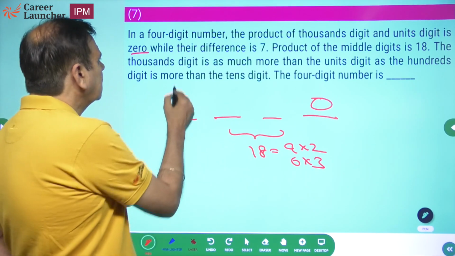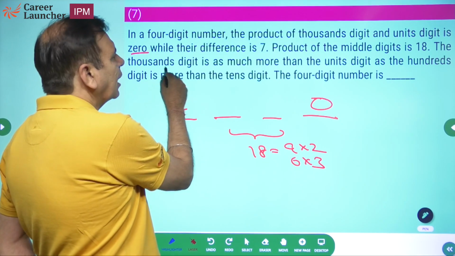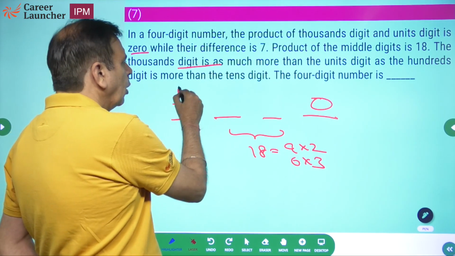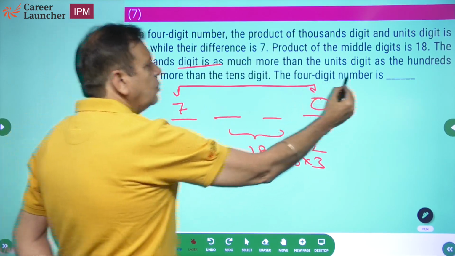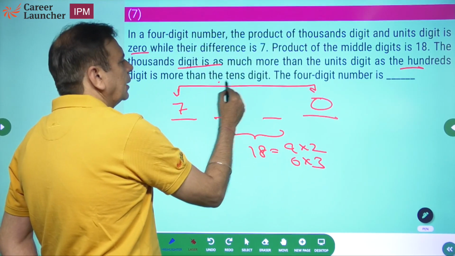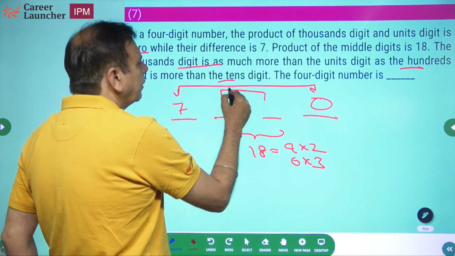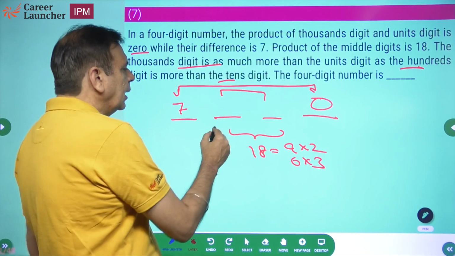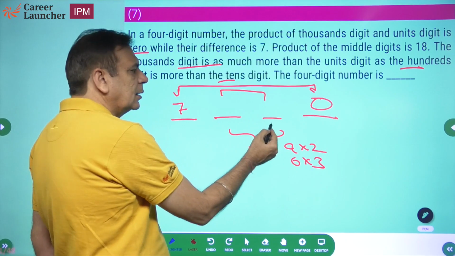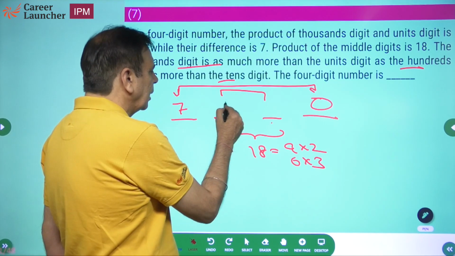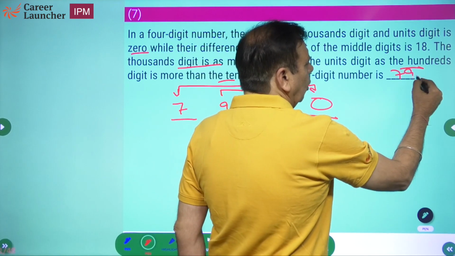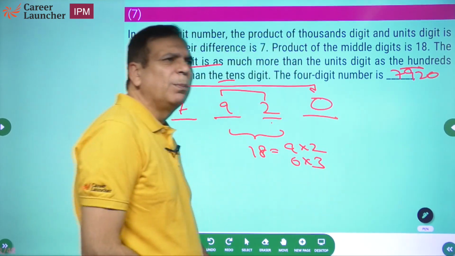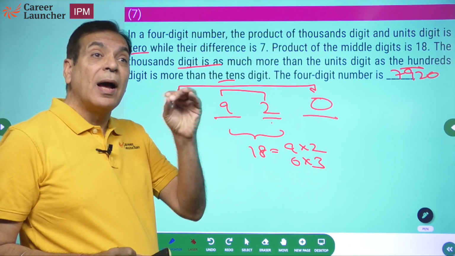Okay. The thousands digit is 7 more than the unit digit. As the hundreds digit is more than the tens digit, इन दोनों का भी difference 7 होना चाहिए. And the hundreds digit should be more than the tens digit by 7. That means this has to be 2. So the answer is 7920. No जुगाड़ required. This is a straightforward simple question. ये सवाल मिस करना गुनाह है.